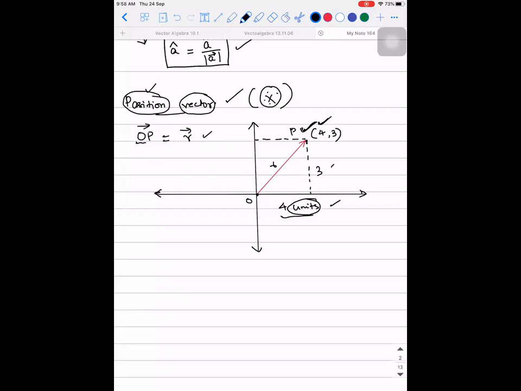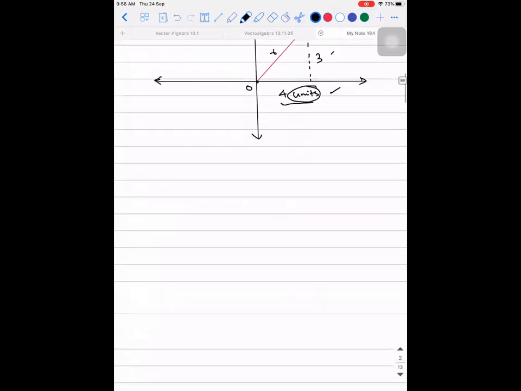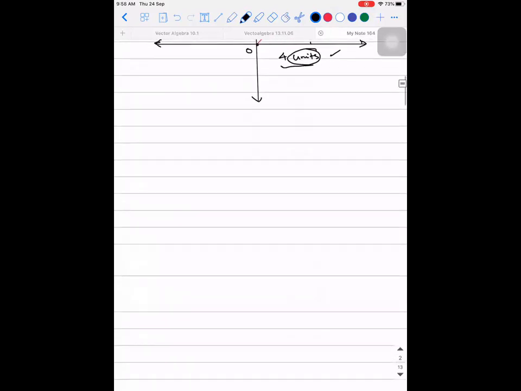I hope this point is clear, right? The next important point that we are going to concentrate on is orthogonal unit vectors. Now see, it is even more simple to understand. We know what vectors are, we know what unit vectors are. We have already dealt with it. Unit means a vector whose magnitude is 1. So we represent it with a cap on top of it. This is also clear. Then what do you mean by orthogonal?